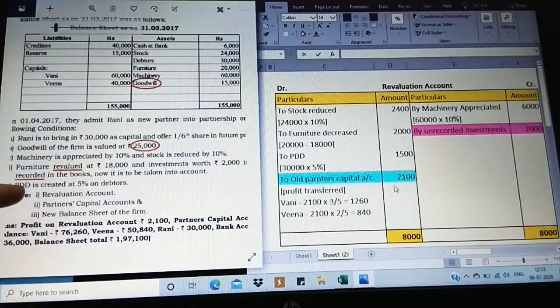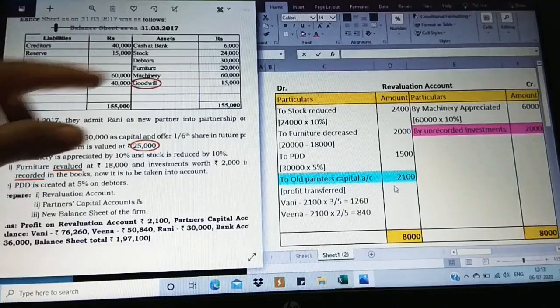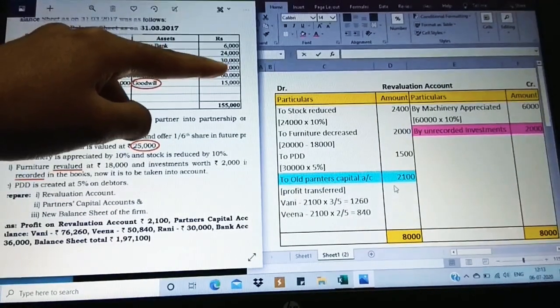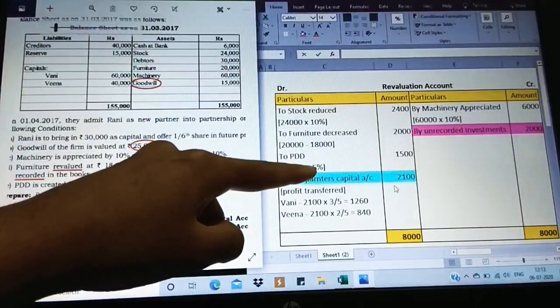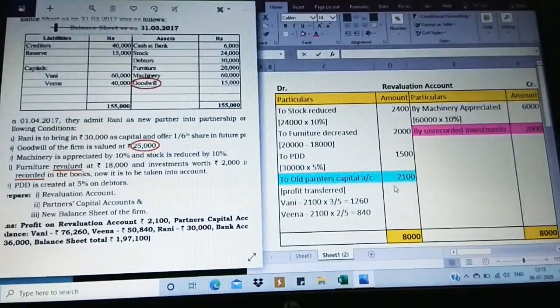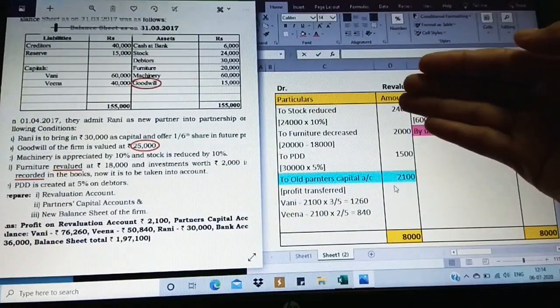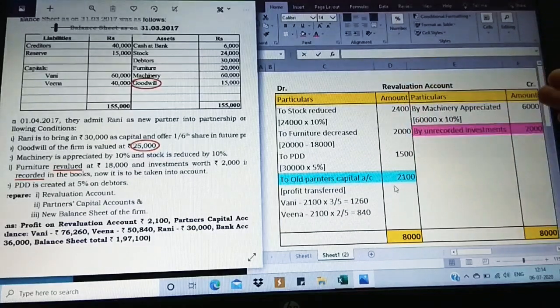So this is always, whether it is maintained or created, it is going to be a loss. So it is always on the debit side. It is a kind of expense for us. So on the book value of the debtors in the question, which is 30,000, I've taken it and calculated. So I get 1,500.